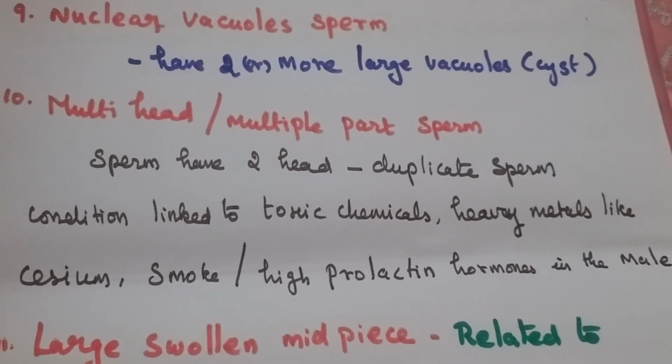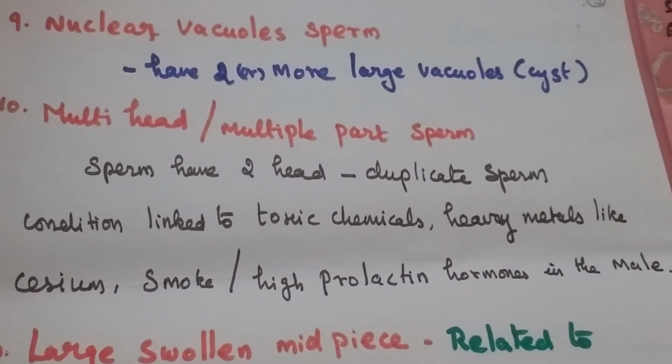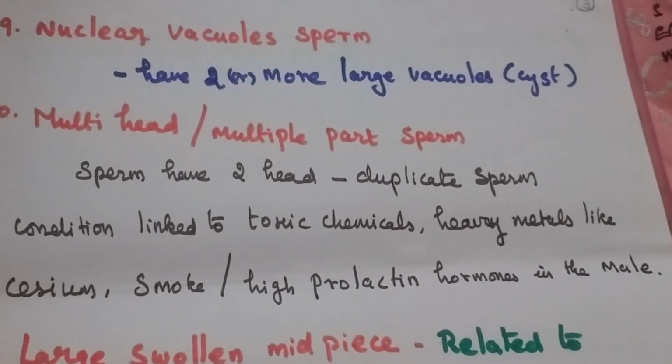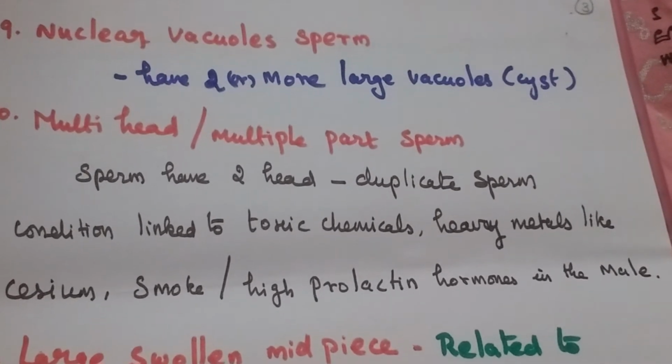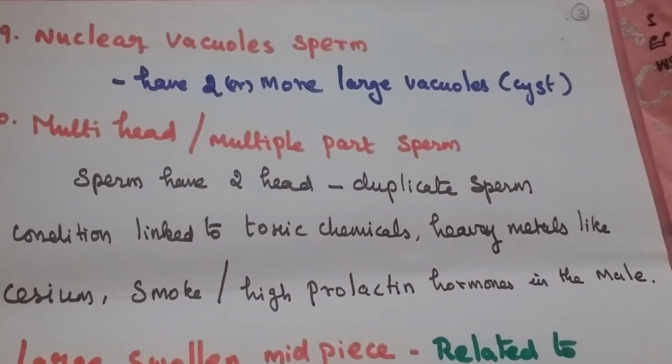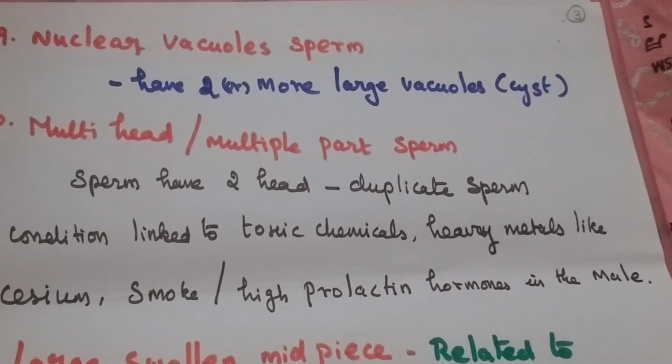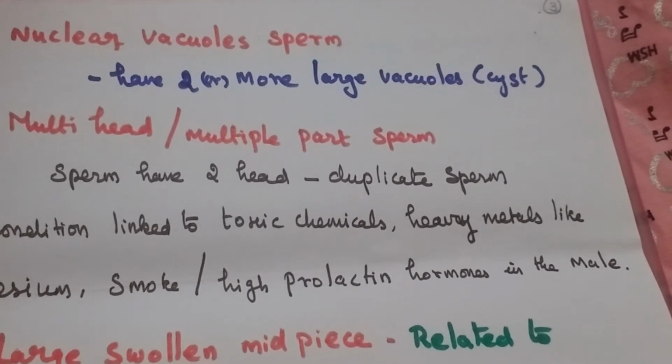The tenth one is multi-headed or multiple part sperm. This one has multiple heads. When a sperm has two heads, it is called duplicated sperm. The condition is linked to exposure to toxic chemicals, heavy metals like cesium, smoke, or high prolactin hormone levels in the male.